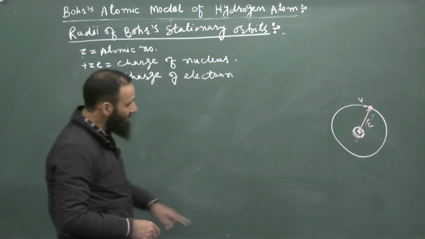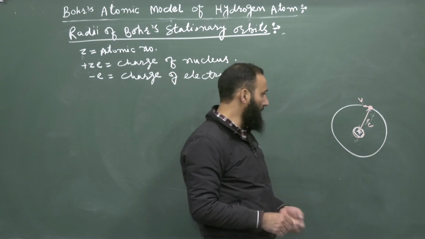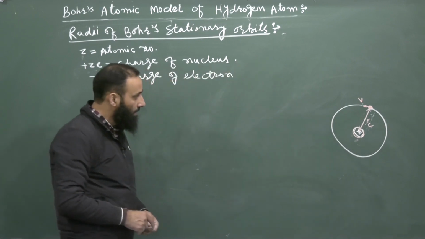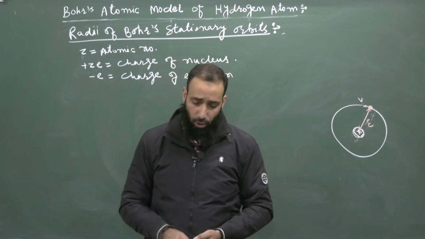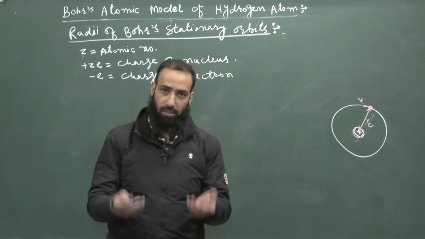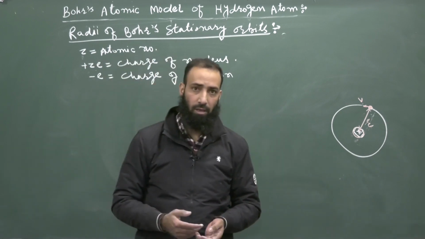Now, as this electron is revolving around the nucleus in a circular orbit, from the classical theory we know that when an object is moving in a circle, it has a centripetal force.